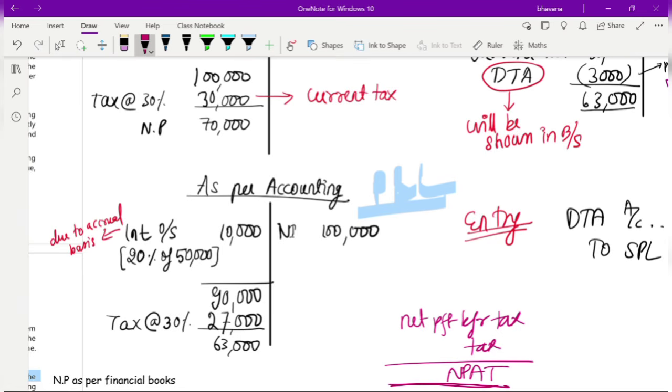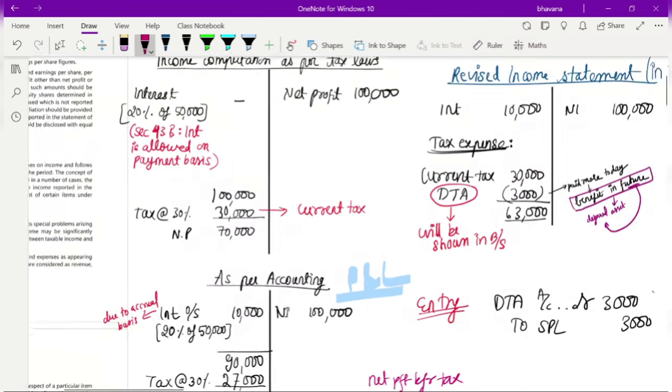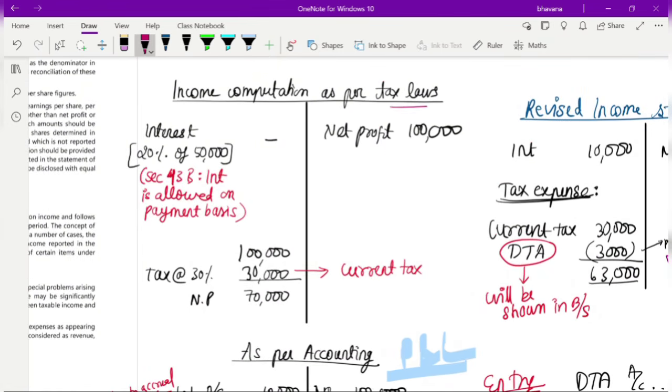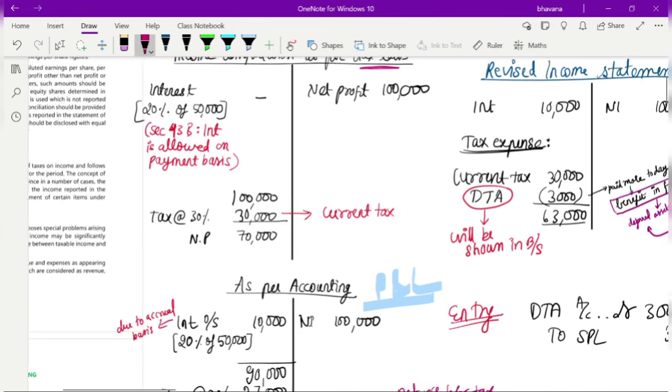This is what you usually do when you prepare your P&L. The other way is using your tax laws, that is the income tax laws, and according to that you find out your tax. In your direct tax you would have done the tax computation, right? So that is another way of finding out your tax. There are totally two methods: one is using your income tax laws or direct tax, and the other is using your accounting principles.